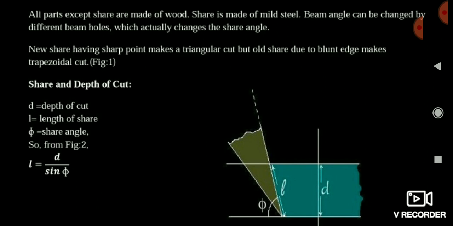And friends, I think all of you know that sin theta is equal to D by L, means perpendicular by base. So you can simply apply and calculate the L value. L is equal to D by sin phi. Means our length of shear will, in most cases, be greater than the depth of cut, because the sin phi value is less than or equal to 1. The value of sin phi is always equal to or less than 1. That's why the length of shear is always greater than or equal to the depth of cut. You have to remember this.